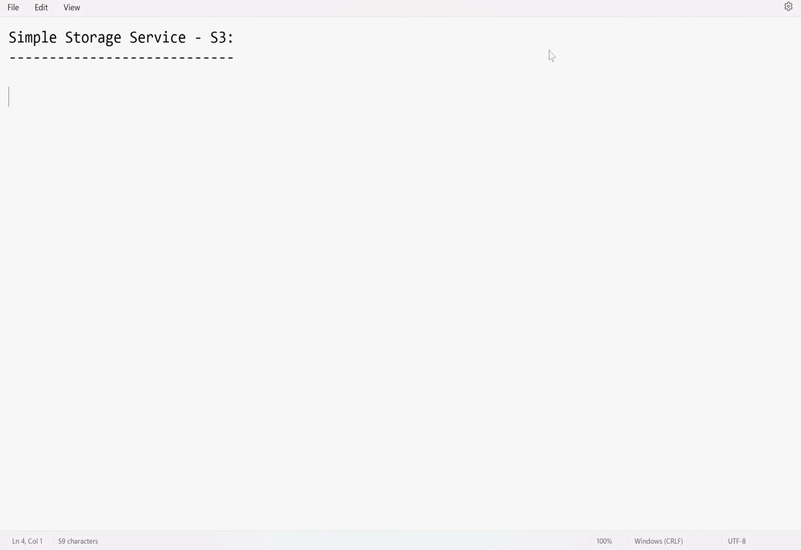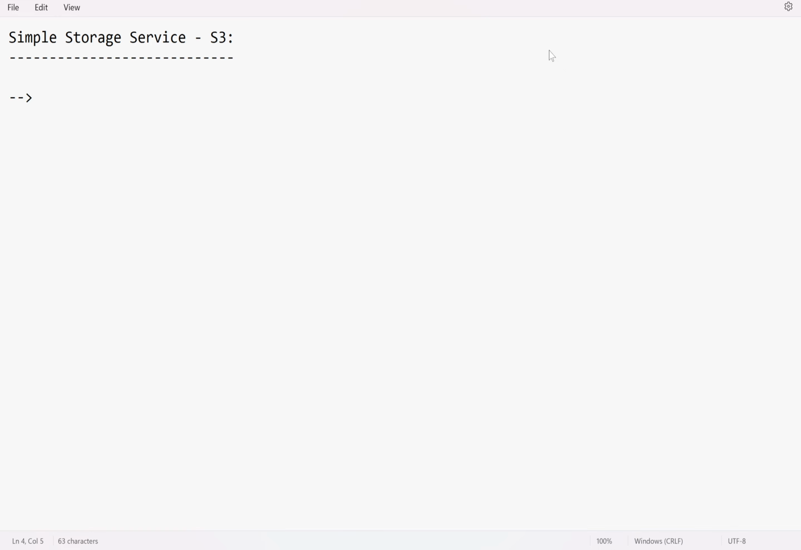What does object based mean? Object-based storage means it can only be used to store objects. Like with EBS, you can use it as storage for your EC2 instance. If it is a root volume, you can install the operating system, right? If it is an additional volume, you can install some extra software and also store data. But coming to S3, it doesn't support operating system installations and software installation.